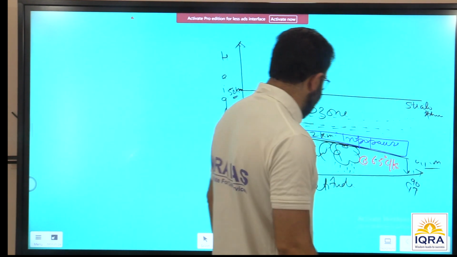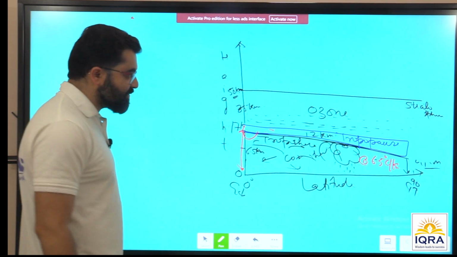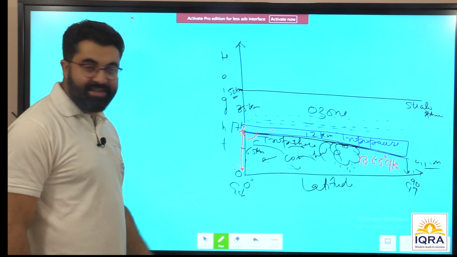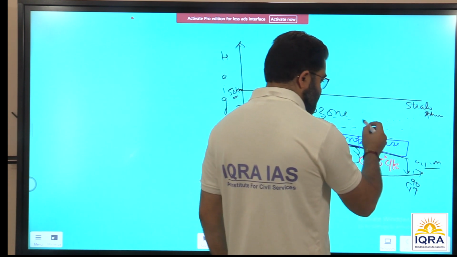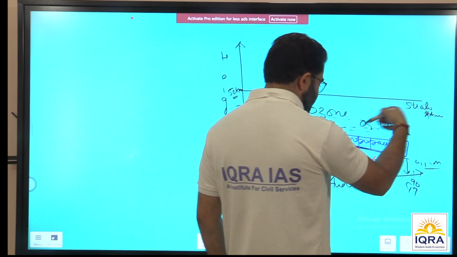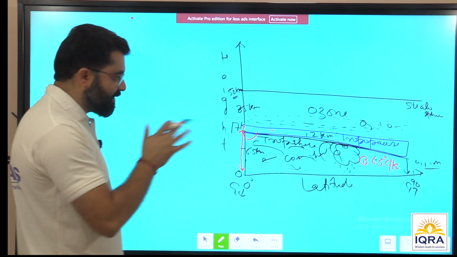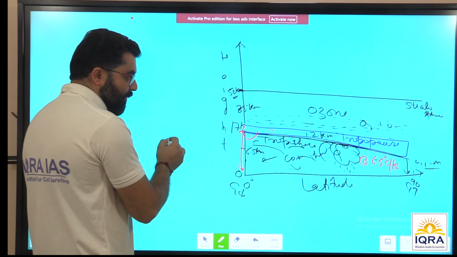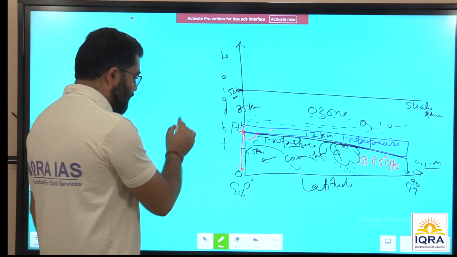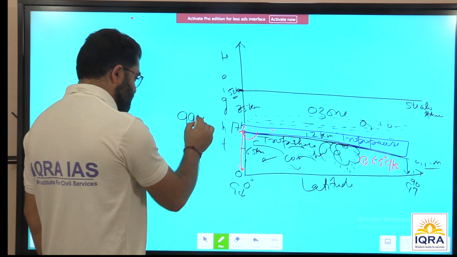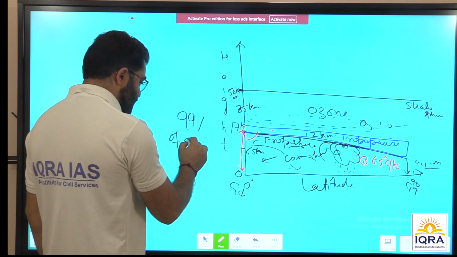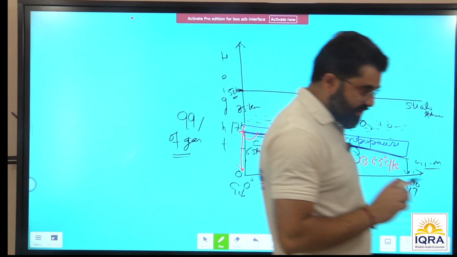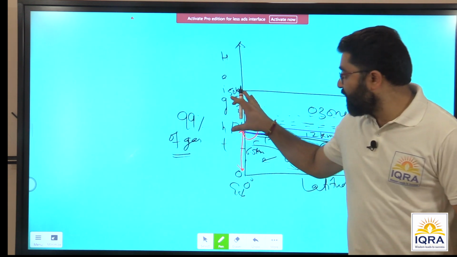So let's go back to the discussion here. What we were discussing was the stratosphere, right? Ozone being the lowermost part of the stratosphere, a dense layer of gas, right? And all this O2 plus O forming O3, everything is taking place in the stratosphere. Within a vertical distance of 50 kilometers, 99% of atmospheric gases are located.